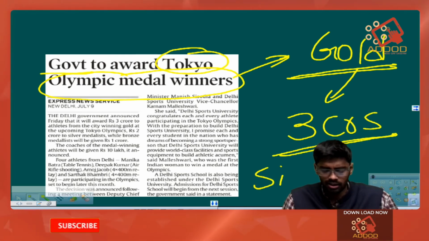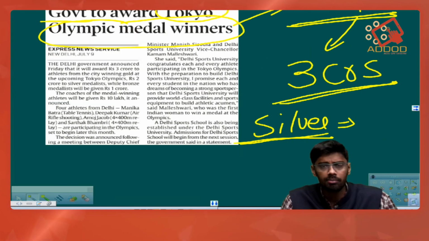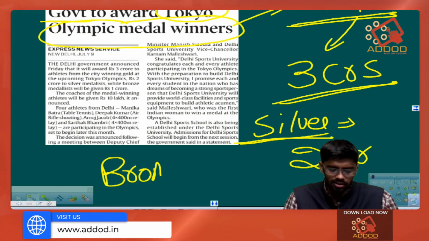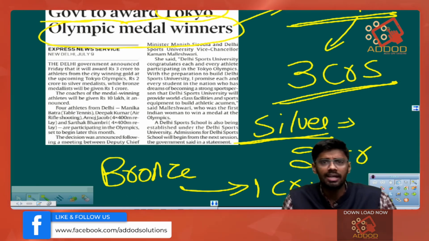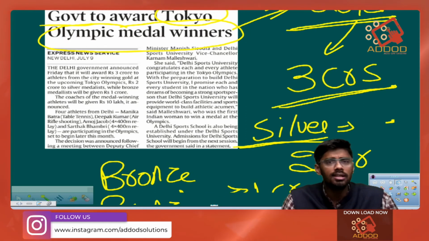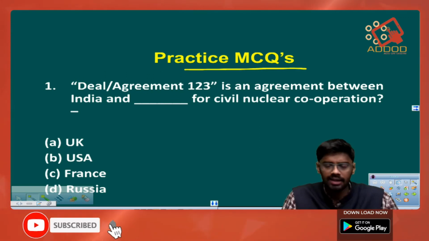Similarly, if someone wins the silver medal, then the Delhi government will give him 2 crores. For bronze medal winners, the reward would be 1 crore. This amount is being given by the Delhi government so as to promote the sporting culture and athletes in the Union Territory of Delhi. Next we will come to the practice MCQs.